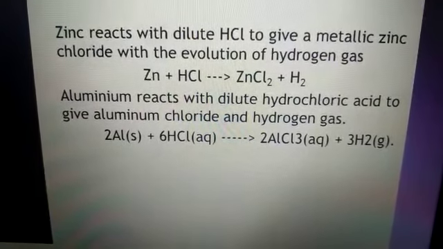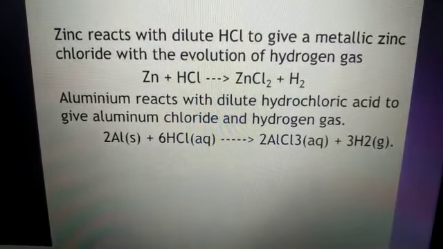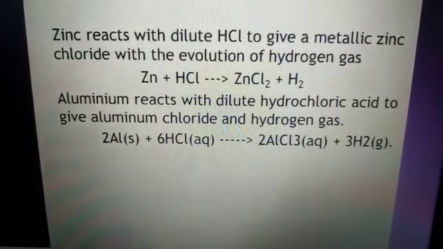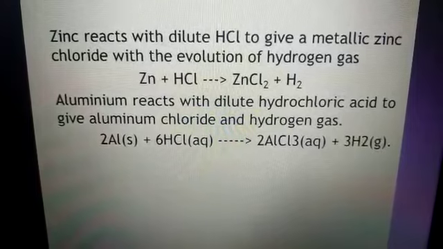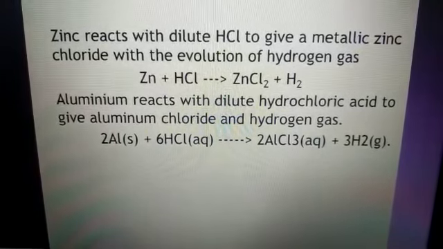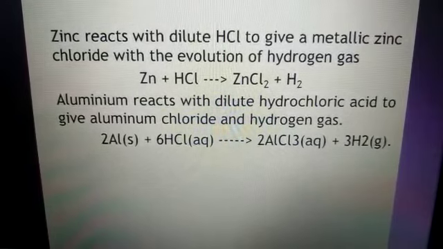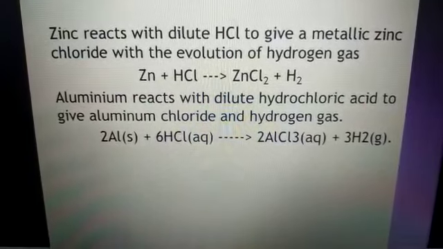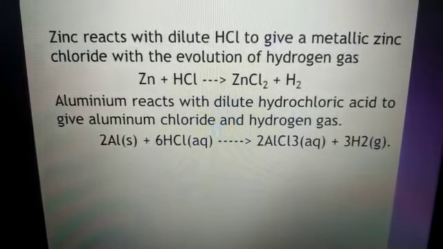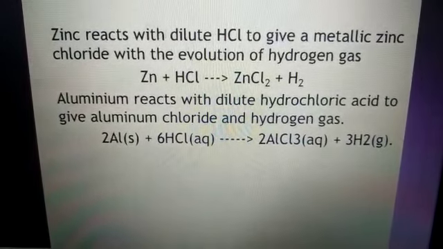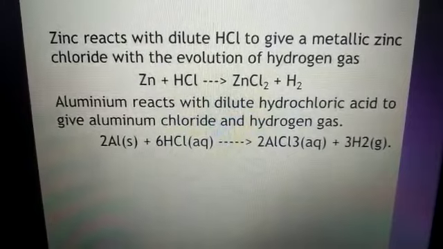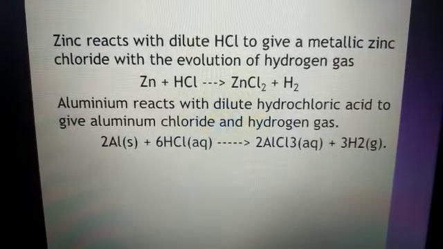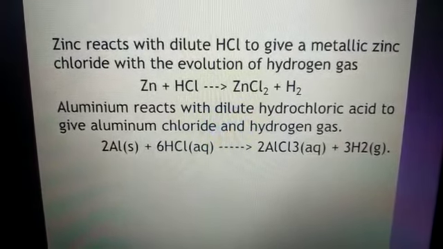That's why aluminium needs 3 chlorine atoms to give its 3 electrons, 1 to each chlorine. In the case of zinc chloride, zinc needs only 2 chlorine atoms. Zinc is giving 1 electron to one chlorine and 1 electron to another chlorine and forming the compound ZnCl2, and aluminium is forming the compound aluminium chloride AlCl3. Okay students, and these numbers 2, 6, 2, 3 indicate the balancing of the equation that we will study after the completion of this chapter. Or we can say we will recall this topic, as we have done balancing equations in 7th class itself.